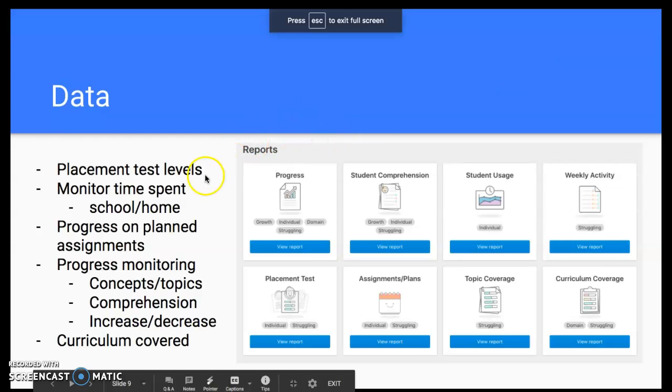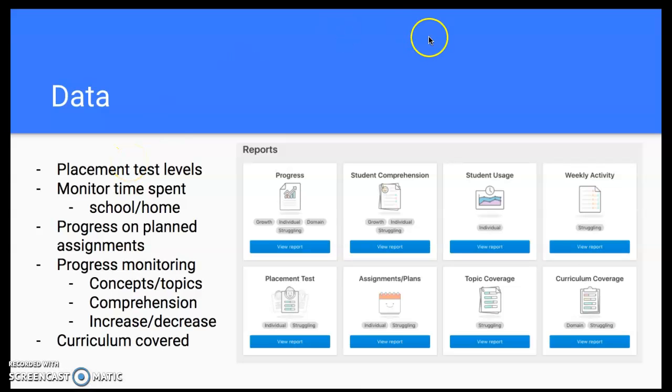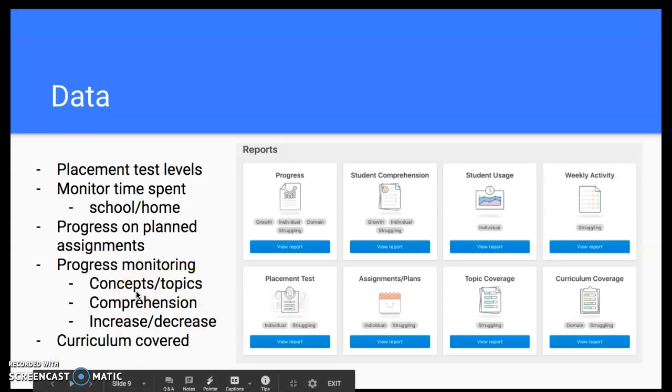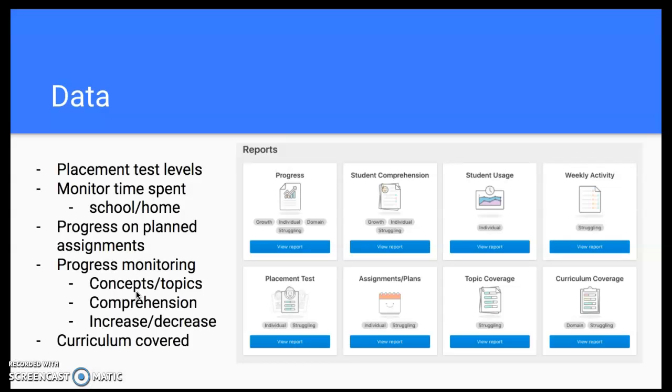so that I can see their placement test levels, and I can track the progress from placement to where they are now. I can track their time they've spent at home or at school. I can track their progress monitoring concepts, different topics, their overall comprehension, if they're increasing in some topics or decreasing in levels of some topics, or how much curriculum I have covered throughout the entire game. So I can use this data to then see where my kids are at in this game and then apply them to how I want to direct instruction for math in the school setting.